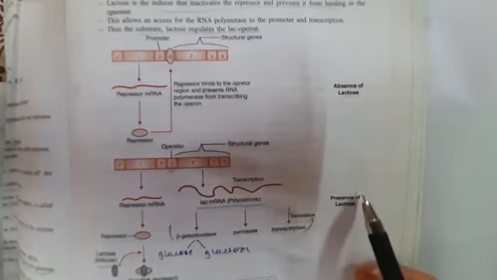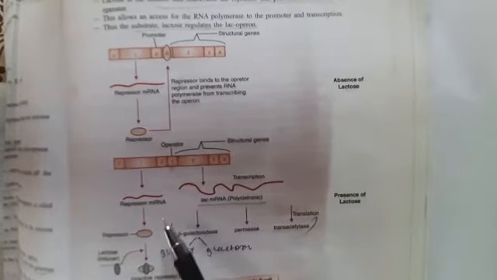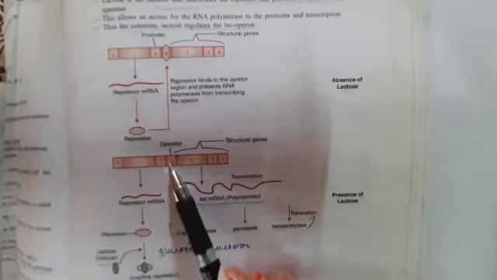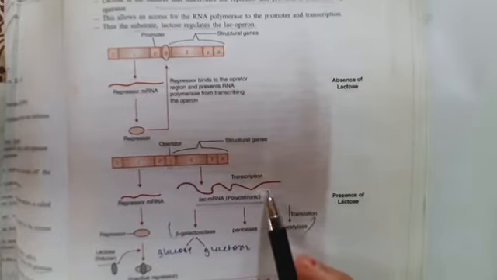Let us see what happens when there is the presence of the lactose sugar. Lactose acts as an inducer. It binds to the repressor protein and forms an inactive repressor. The repressor fails to bind to the operator gene, and it transcribes the messenger RNA.